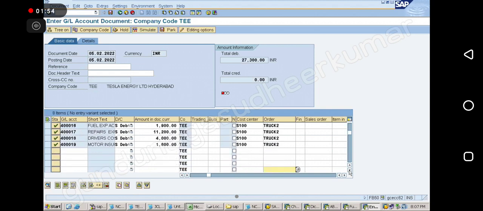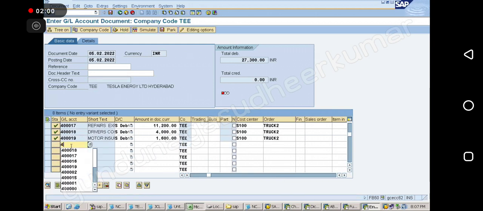Maybe it is some old truck, no? The new truck does not have pollution and all that. Okay. This is all cooked up, no? It is all fake. We are just creating one fictional story.